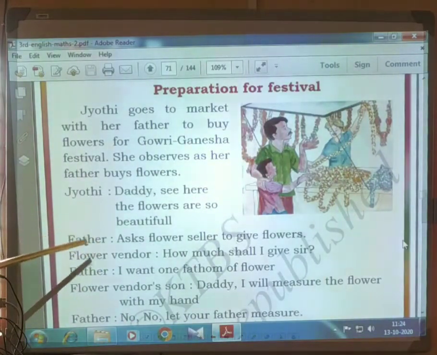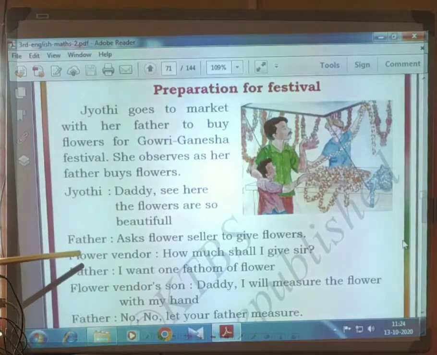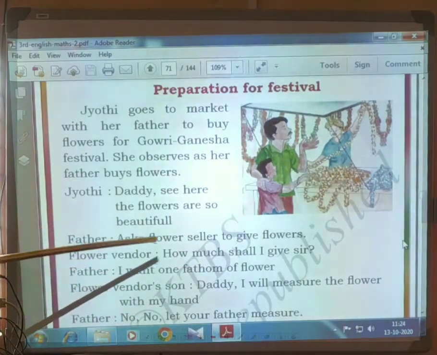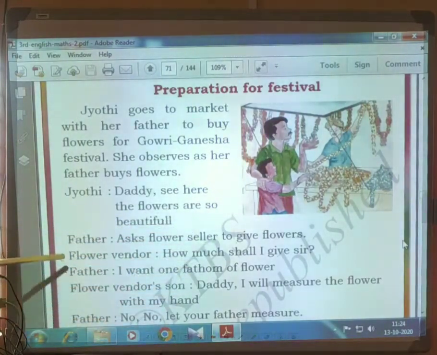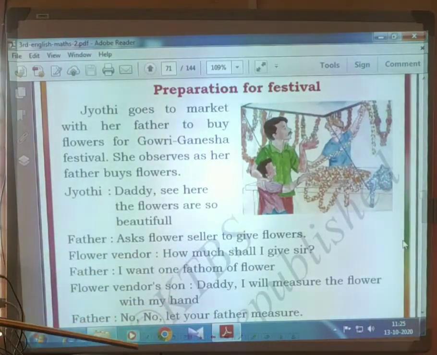Father told, "Asks flower seller to give flowers." Flower vendor told, "How much shall I give, sir?" Father told, "I want 1 fathom of flower." This one you all know, 1 fathom, 1 cubit. Okay, 1 fathom means 1 moda. This you know from the previous lesson.